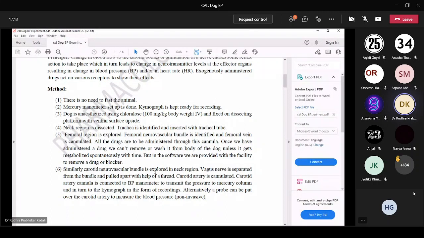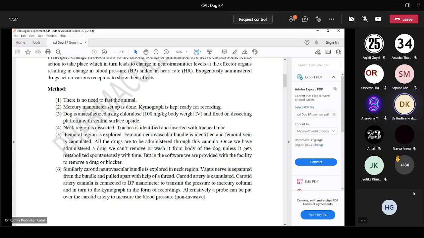Similarly, carotid neurovascular bundle is explored in the neck. Vagus nerve is separated from the bundle and pulled apart with the help of thread to identify it, because we will check the response with vagus nerve stimulation also. Next, carotid artery is cannulated.